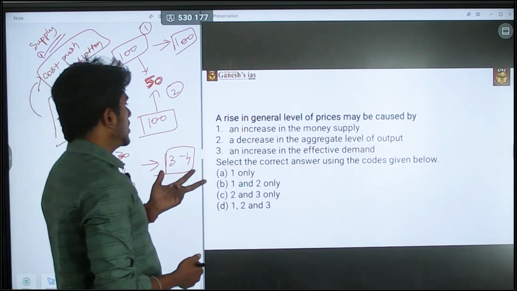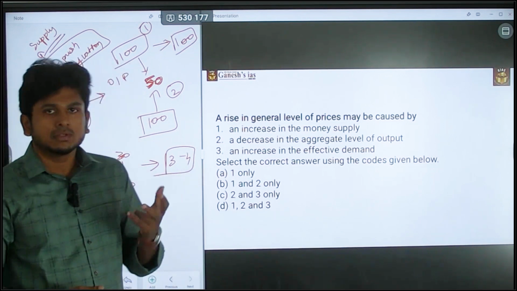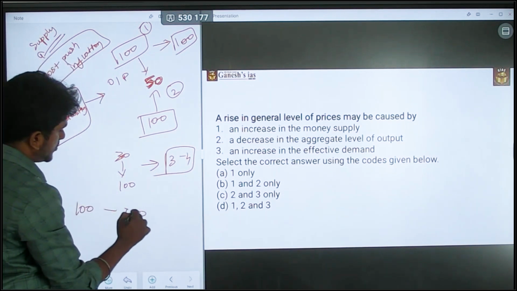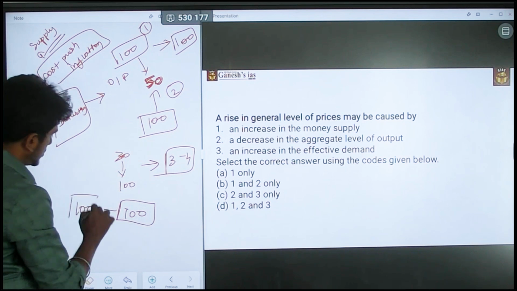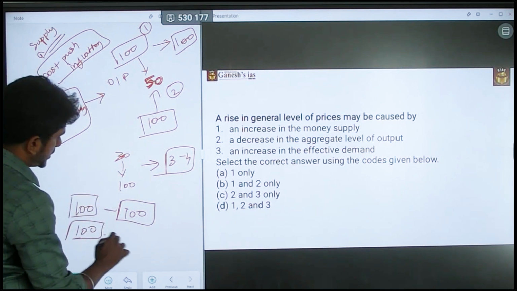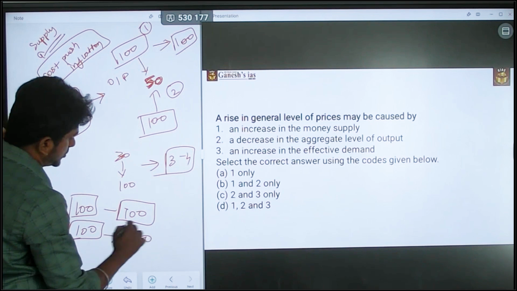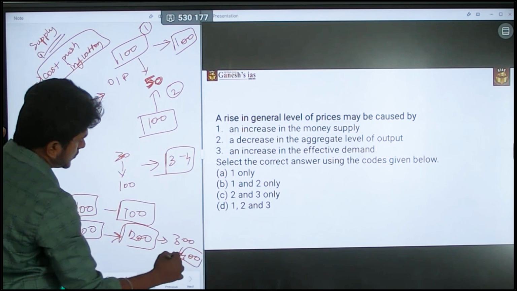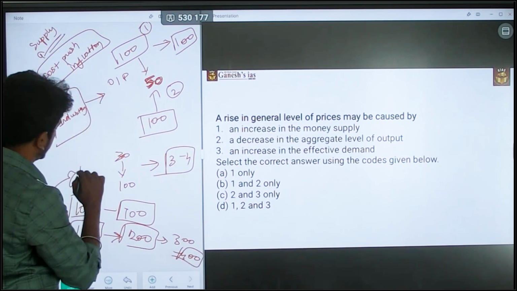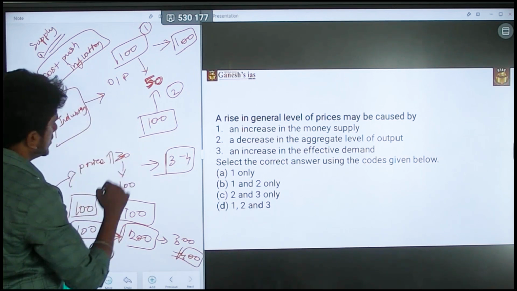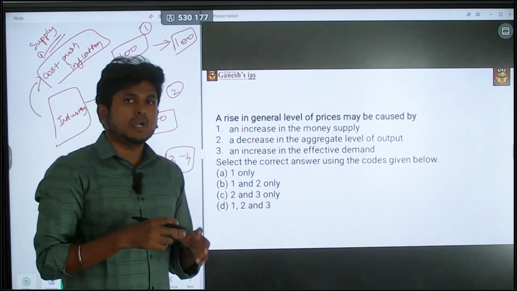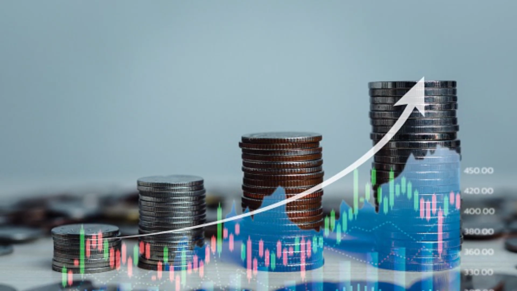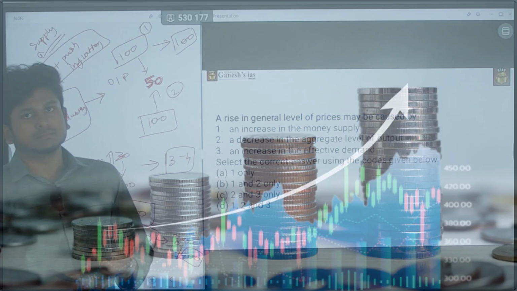Next, third, an increase in the effective demand. Again, the supply is around 100 goods and the demanding people are 100. Now the supply is the same, but the demand is now increasing to 200 people. Again it is increasing to 300. Now it is 400, and that will also lead to an increase in the price level. So again it is actually demand pull inflation. So all the three things will lead to an increase in the price level. So the answer is 1, 2, 3.